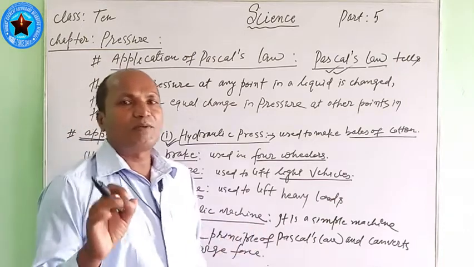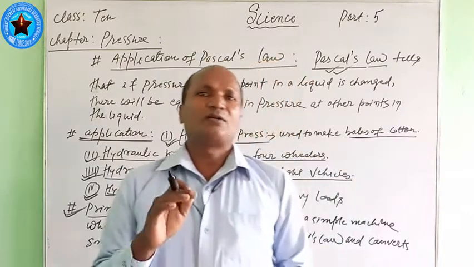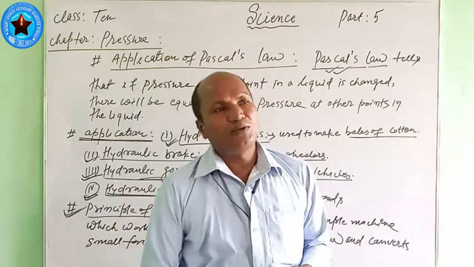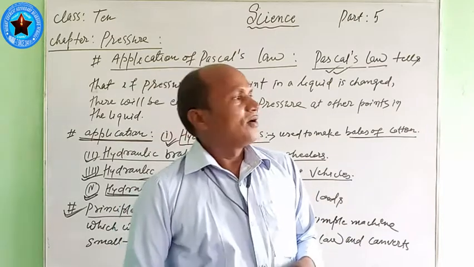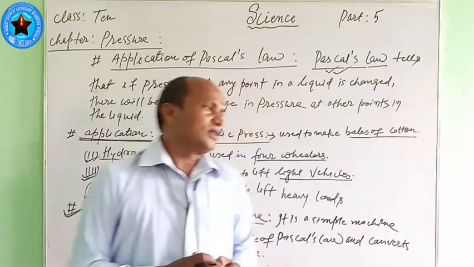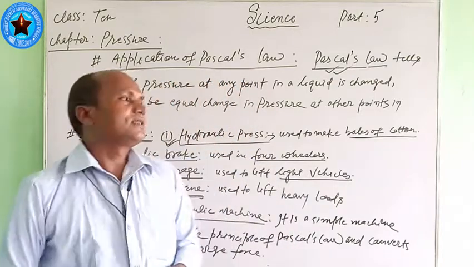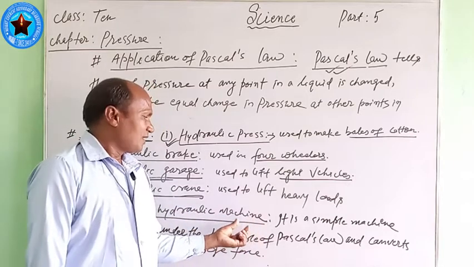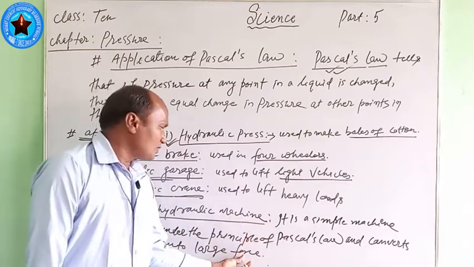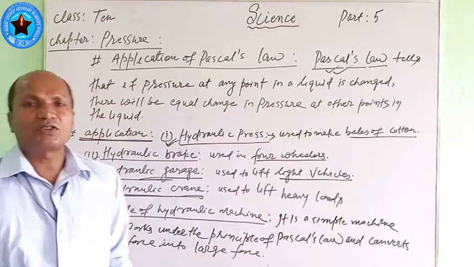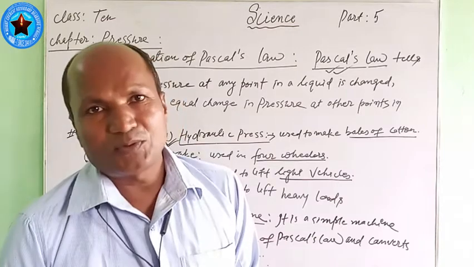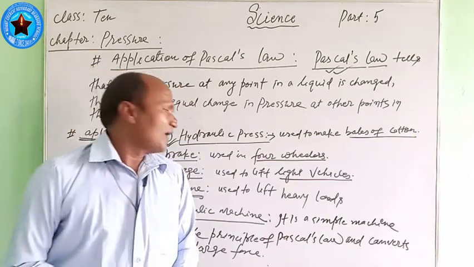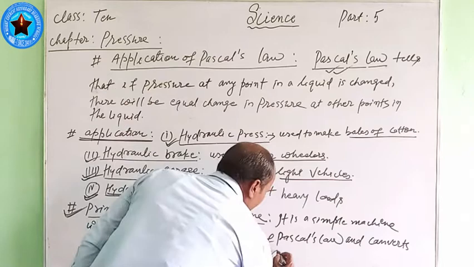It means that by applying less effort on the hydraulic machine, very hard work or heavy loads can be lifted, or that small force is converted into a large force. That is called the principle of the hydraulic machine. After this, I will teach you how it works and how it multiplies the force, and why it is called a force multiplier.